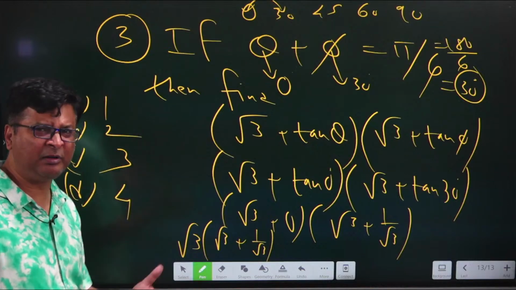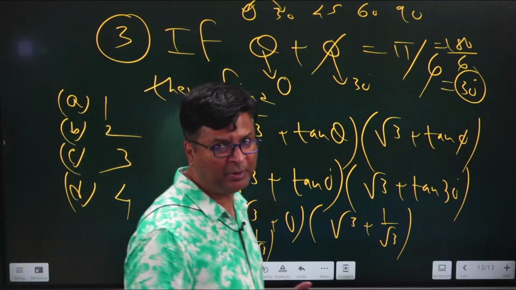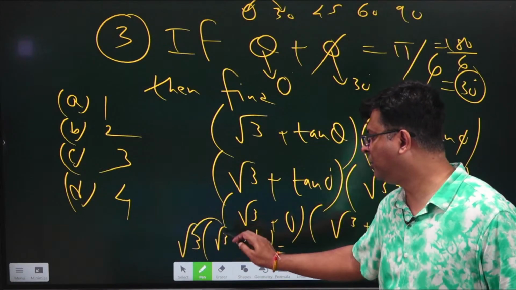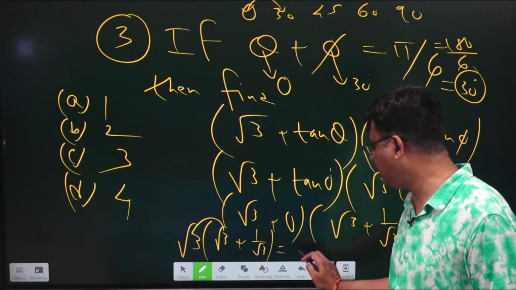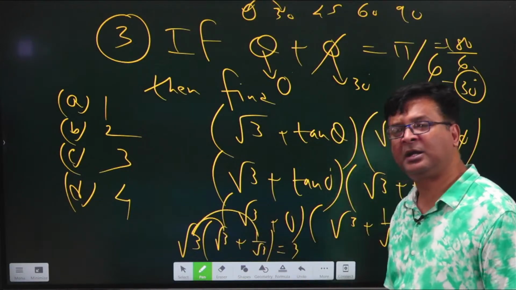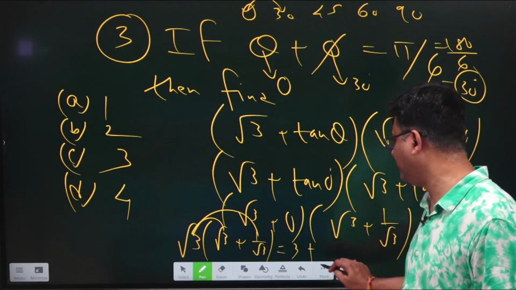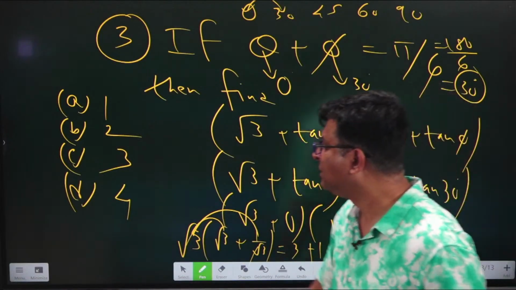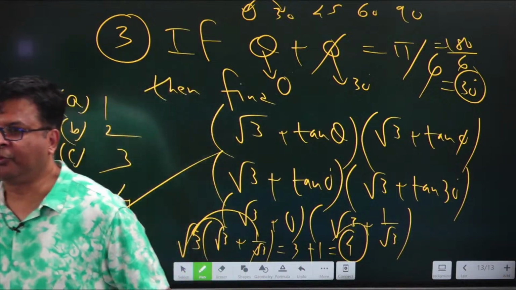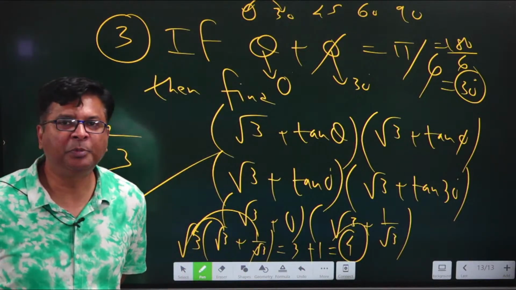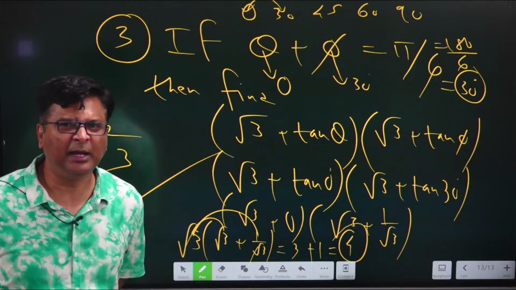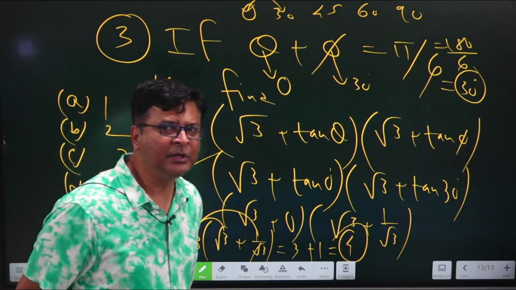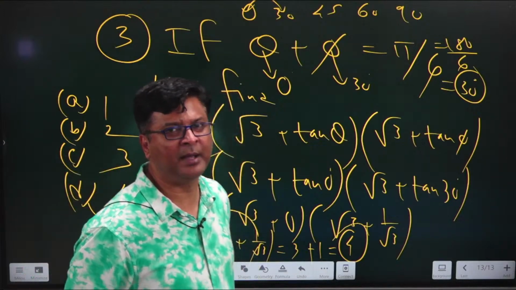Now there are several ways of solving this question further, but the best possible way which I find is just open the bracket. Now we all know root 3 into root 3 is 3, and root 3 when multiplied with 1 by root 3 will give you 1, because this root 3 and this root 3 will get cancelled. So the final answer is 3 plus 1, and the answer is 4. So I hope you people have now understood 80% of this particular method, which I have told you in the very starting of the class that I will be giving you a definite very good method here.